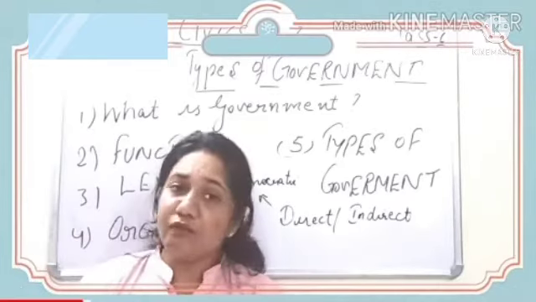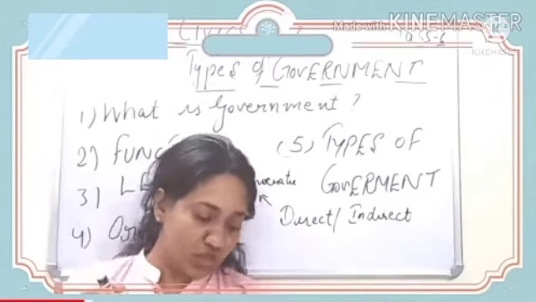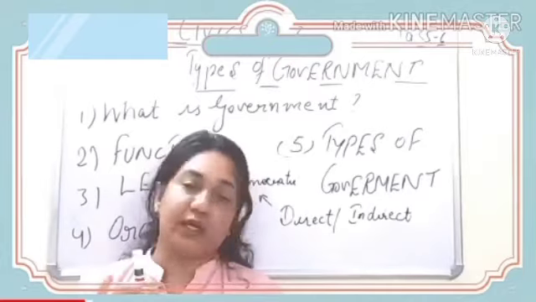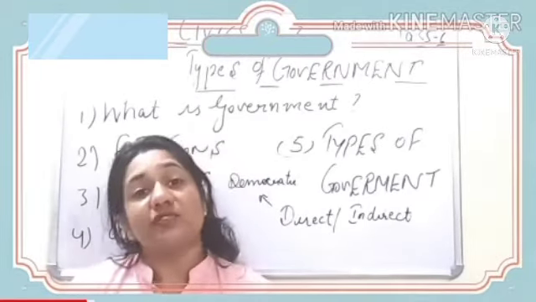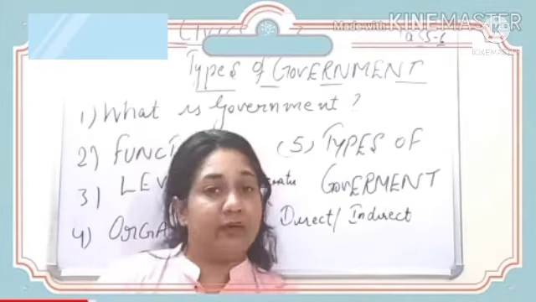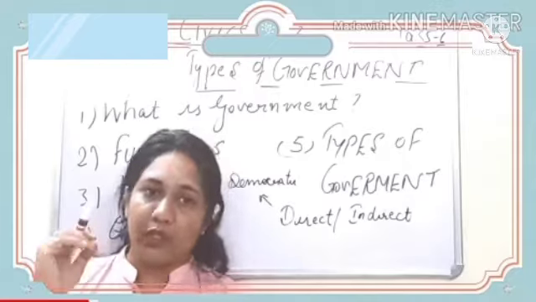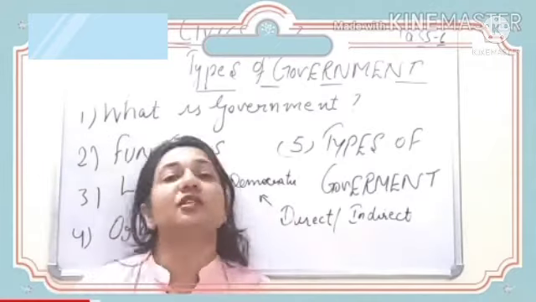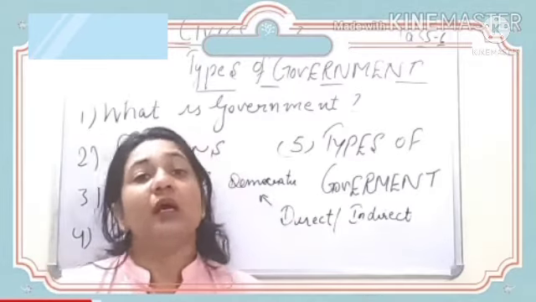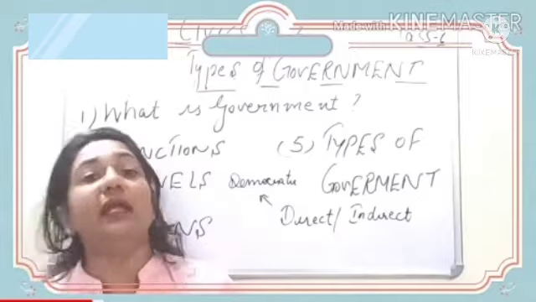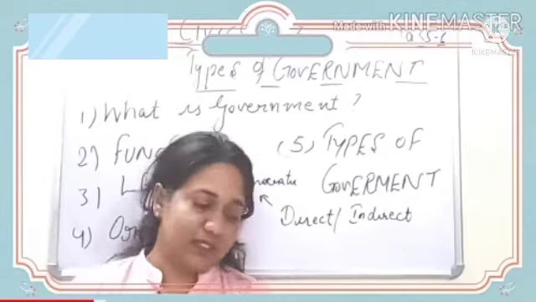Now the other form is representative democracy, please underline, in which the elected representatives run the government. As the name suggests, representative. So who will govern the country here? The elected representatives whom we have elected through the process of voting. That is your indirect democracy, where the ultimate power is with the people, but it is not direct, it is indirect through the representatives. So that is why it is known as representative democracy.